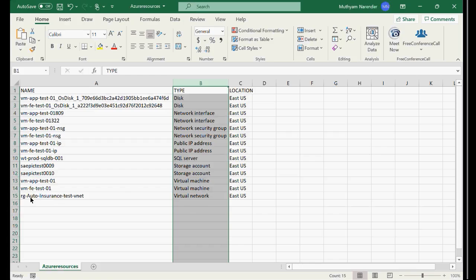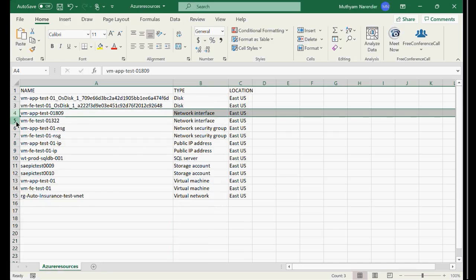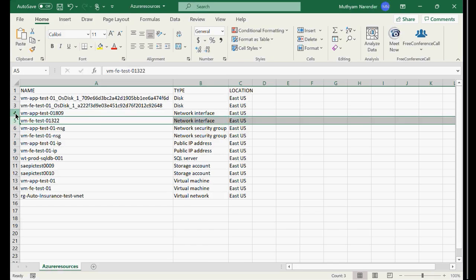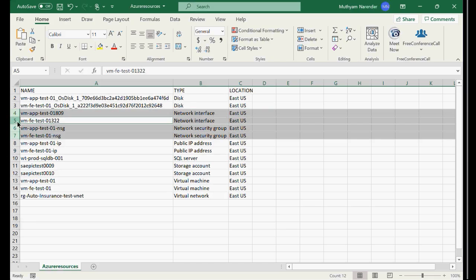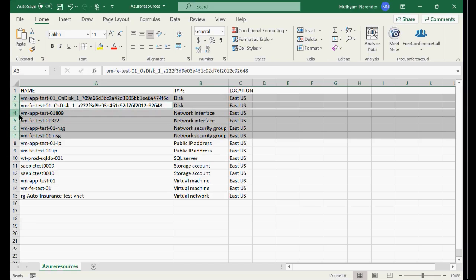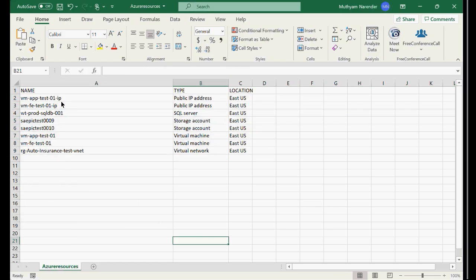So what I will do, I will just keep this environment here. I'll remove all the unwanted stuff here, right? These things I will remove, and I'll give him the list here. And these are the resources. I have 2 public IPs, virtual machines, a network, a storage account, a SQL DB. So this is the list of resources.